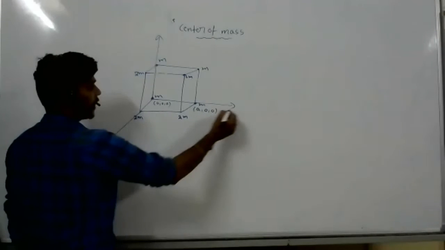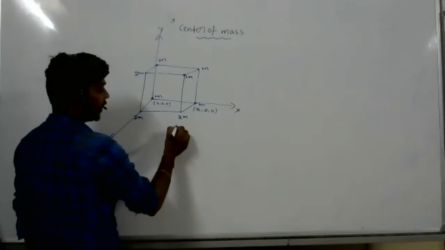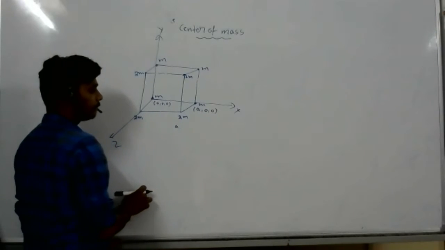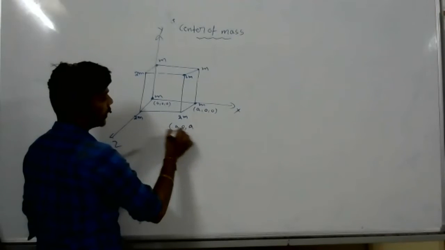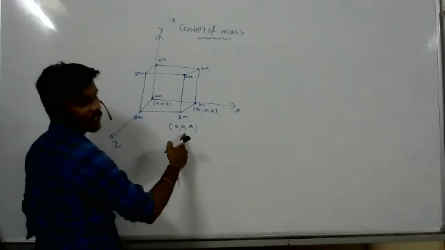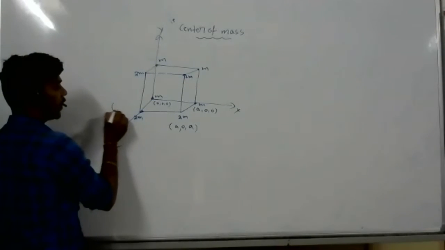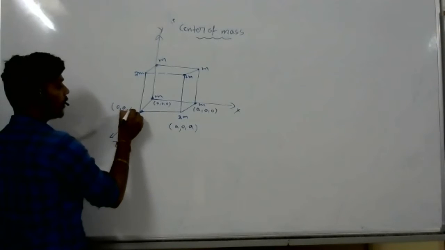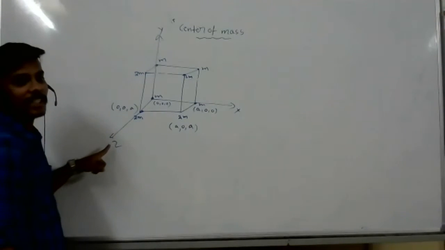Now for the point with z axis and x axis: a comma 0 comma a. It lies along the zx plane, so y is not there. This point is 0 comma 0 comma a, because it lies along the z axis only.